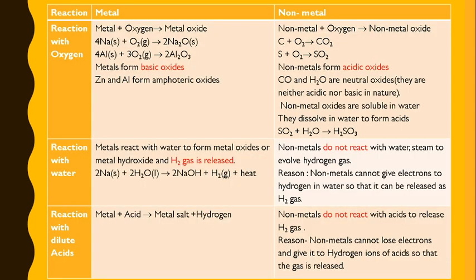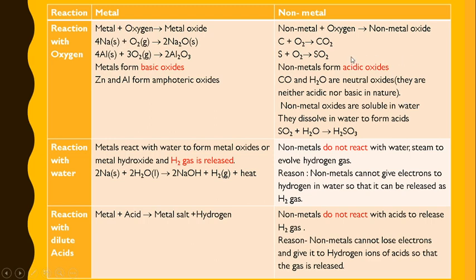Let's start. The first reaction is reaction with oxygen. Metals and non-metals both react with oxygen to form their oxides, but metal oxides are basic in nature while non-metal oxides are acidic in nature.